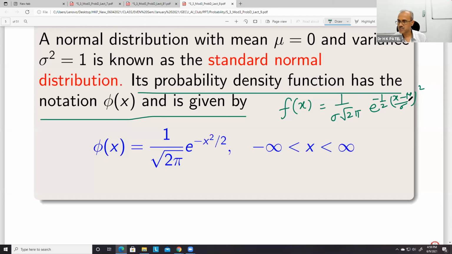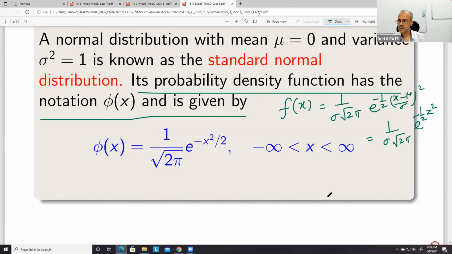So if we put x minus mu upon sigma equal to z, then this becomes 1 upon root 2 pi e to the power minus 1 by 2 z square.